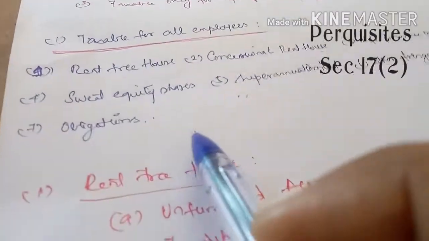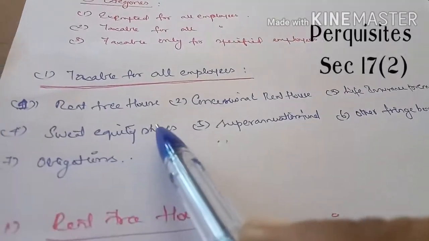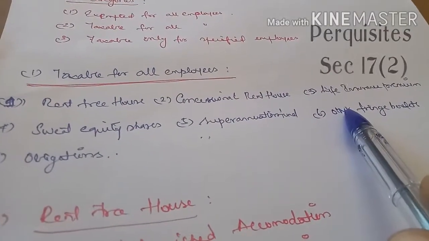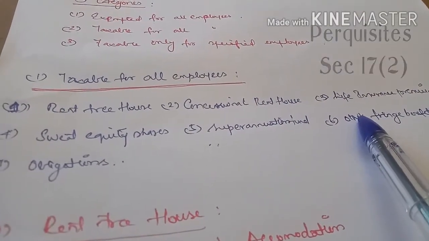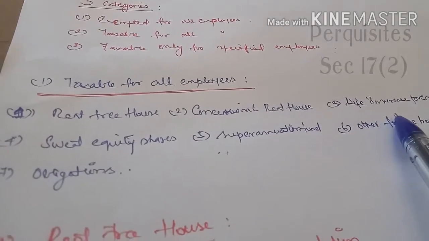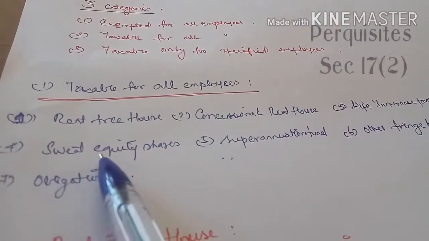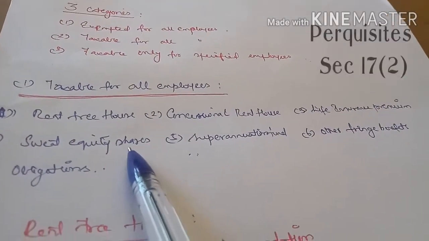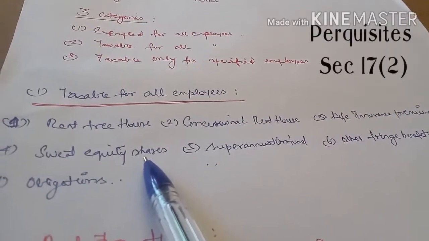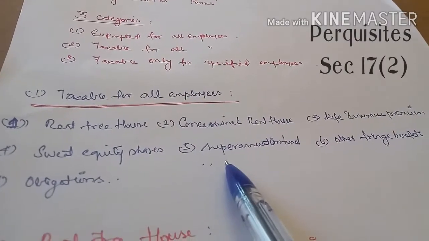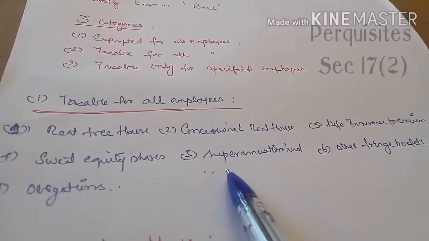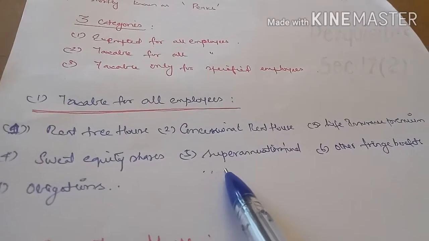First one is taxable for all the employees. Number one, rent-free house. Number two, concessional rent house. Number three, life insurance premium. Any life insurance premium paid by the employer for the employee's benefit is taken into account as taxable for all employees. Number four, sweat equity shares or any specified share given to the employee by the employer is also taxable. And fifth one is superannuation fund, which should not exceed 1,50,000. Superannuation fund will be explained later.